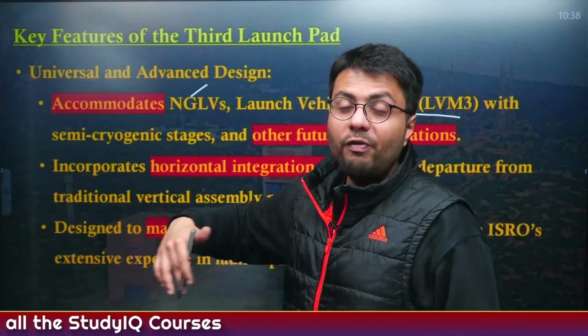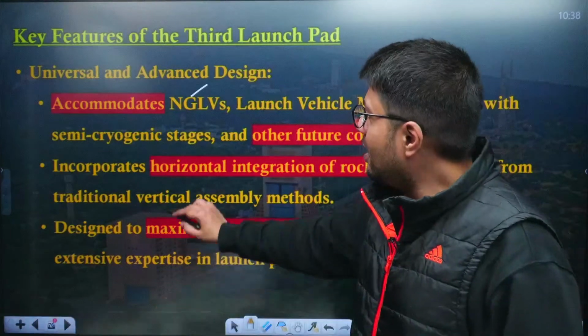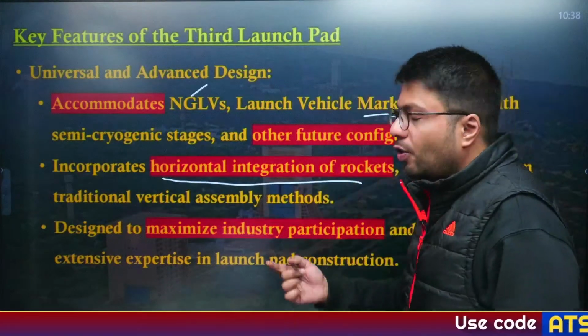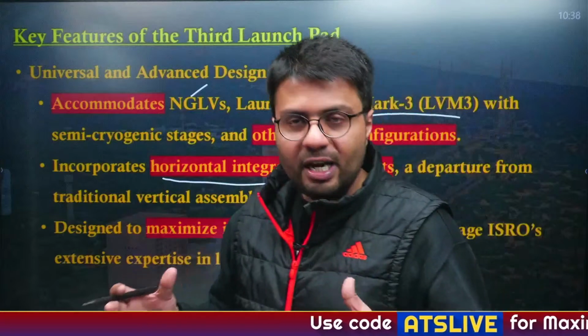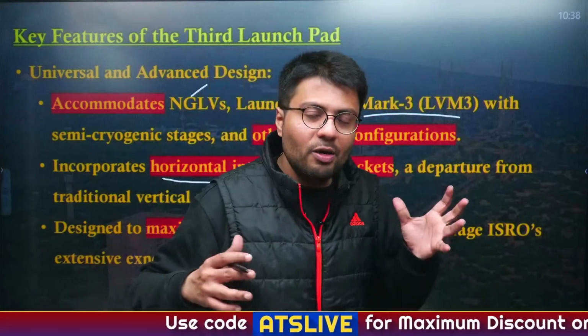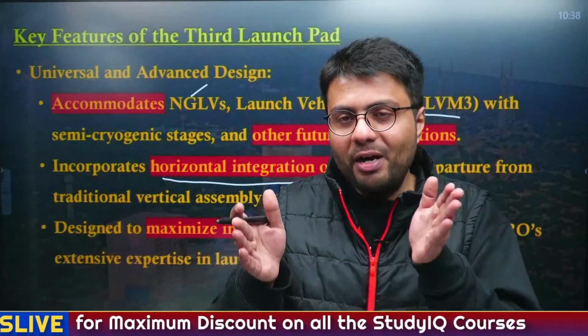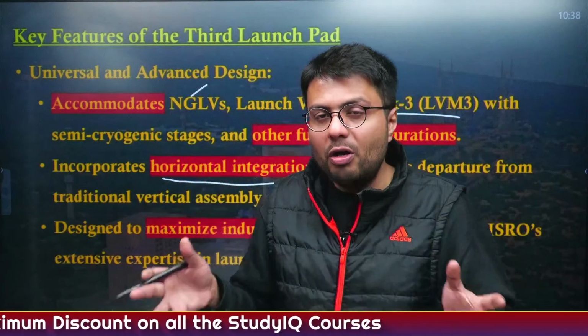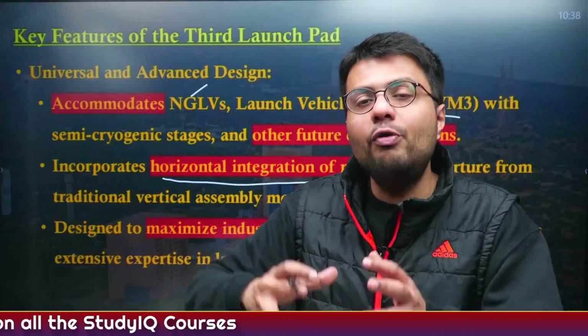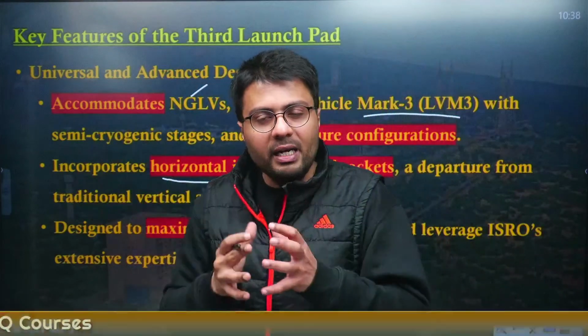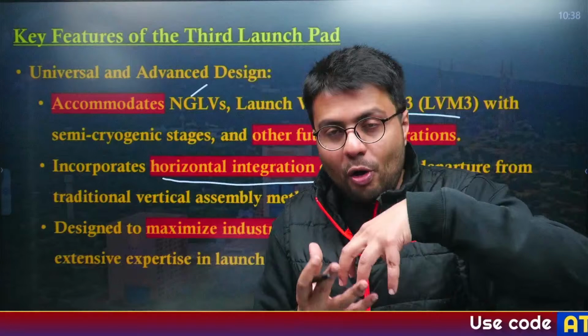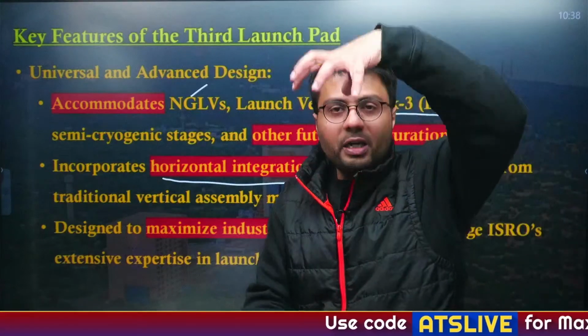Further, this launch pad will also integrate a kind of horizontal integration of rockets. Now, the rockets are quite lengthy in size. So, you understand, they need to be manufactured in smaller components, and these smaller components will have to be integrated before they are launched into space. Currently, the process of integration or construction of a rocket is done vertically.